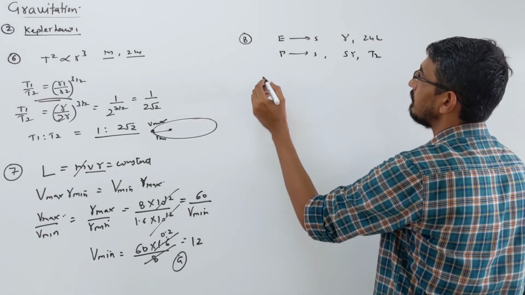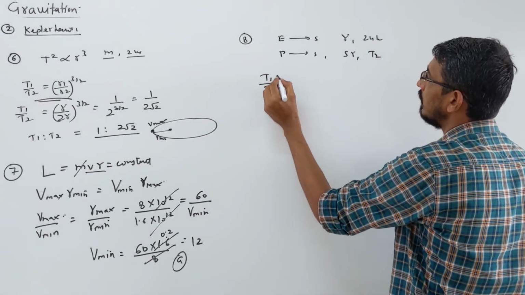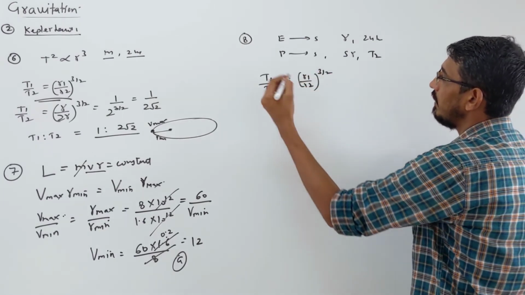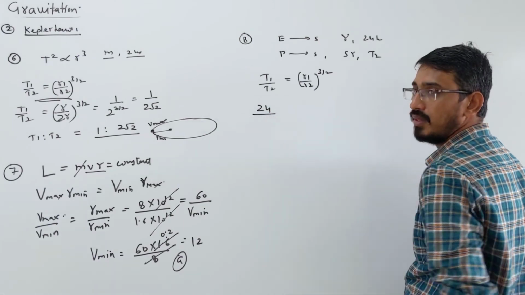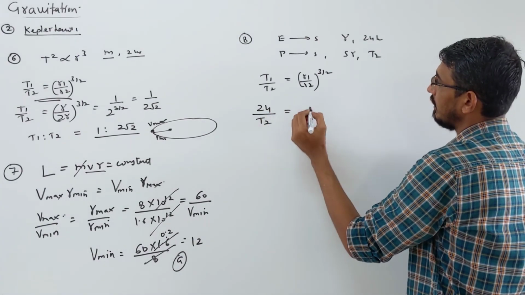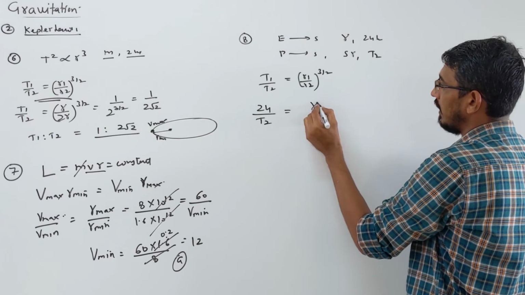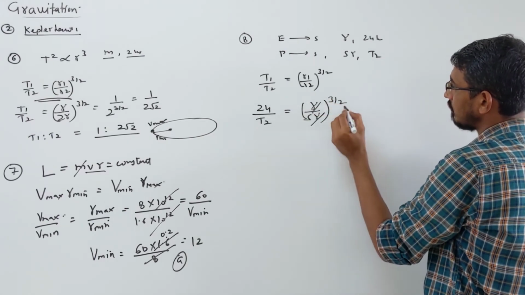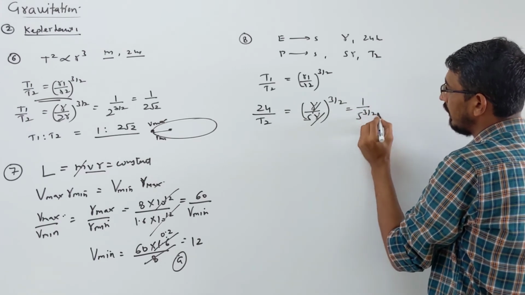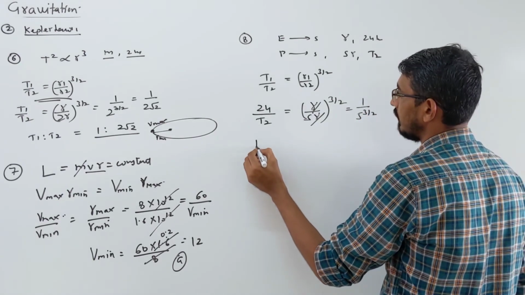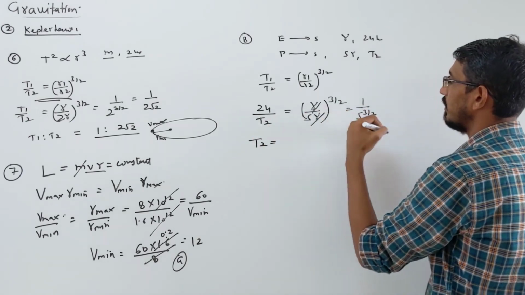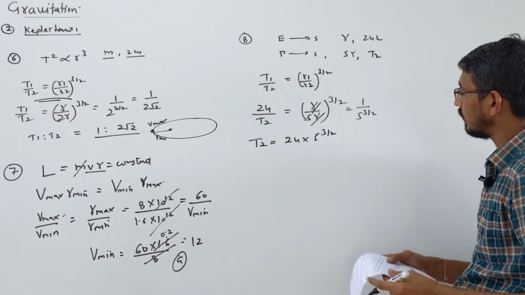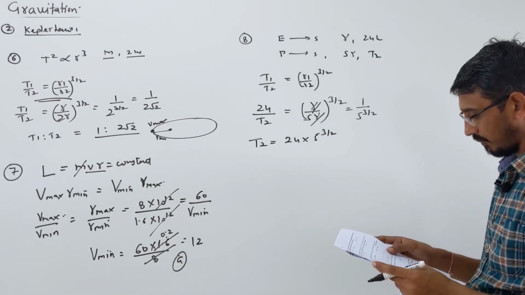Then we have to calculate the time period T2 here. So let's write the same relation. T1 by T2 is equal to R1 by R2 to the power 3 by 2. T1 is for the earth, and the time of the second we have to calculate. The distance of earth and sun we call R, and for the planet we call 5R, power 3 by 2. So 5 power 3 by 2. So that's your answer. T2 comes here, and this goes 24 into 5 root 5. So how are the options given?